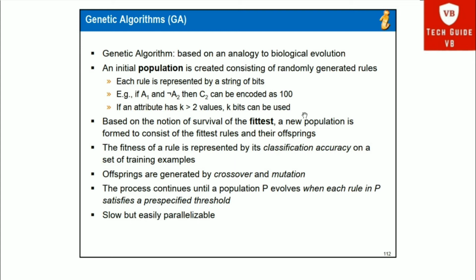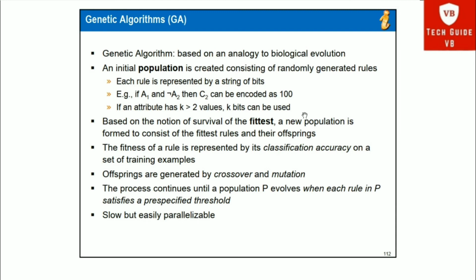So based on the notion of survival of the fittest, the new population is formed to consist of the fittest rules and their offsprings. So in the first step, we generate an initial population, then we try to fit that population by the survival of the fittest algorithm. Then the fitness of the rule is represented by the classification accuracy on a set of training examples.